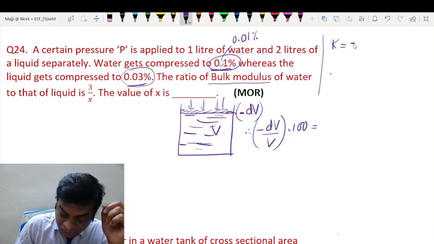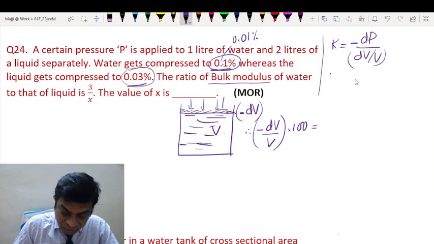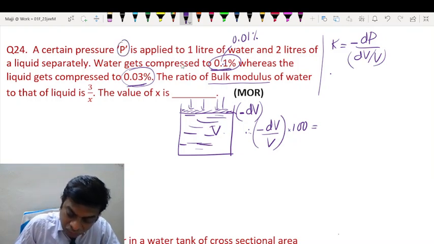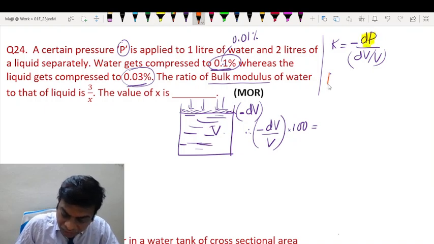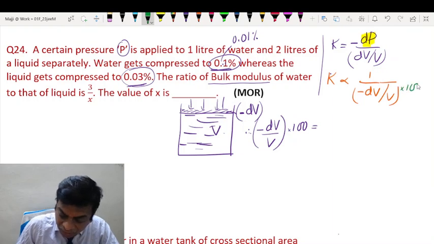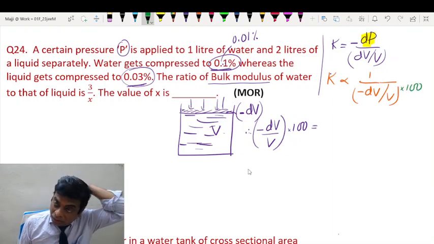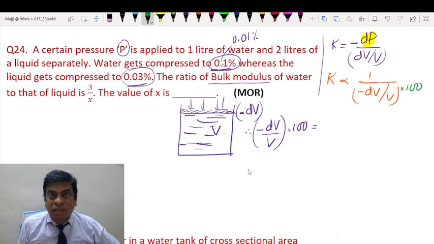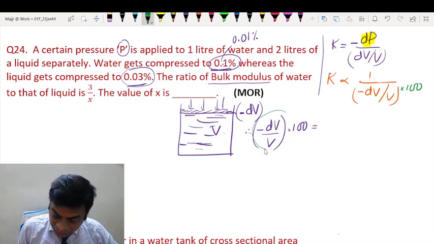Now Bulk's modulus is given by minus change in pressure upon volume strain. This is the formula for Bulk's modulus. As you can see, equal pressure is applied to both, so this remains constant. So we can write K varies inversely as the volume strain, and you can very well multiply by 100, not a problem. If you multiply or divide an expression, the proportionality sign will not change. So basically we have to get the inverse ratio of this.